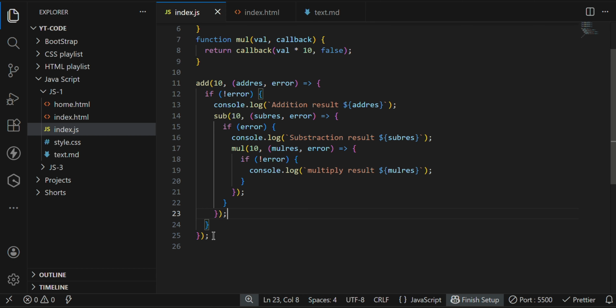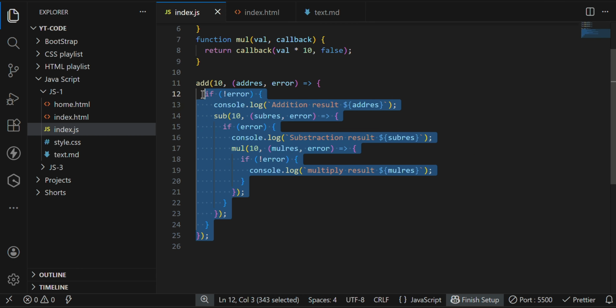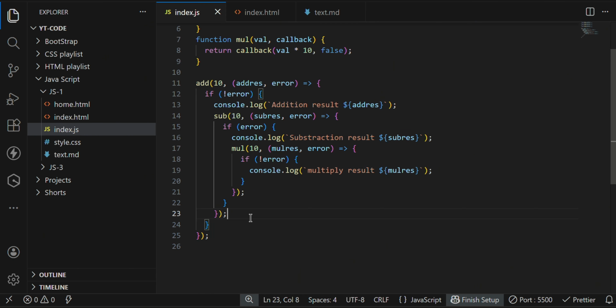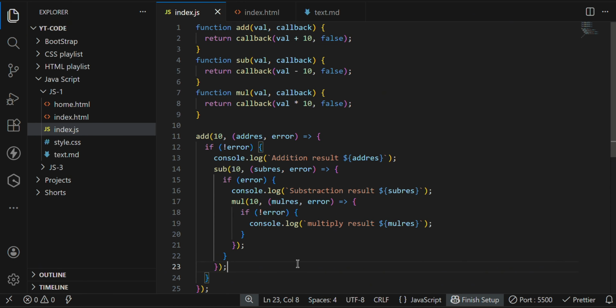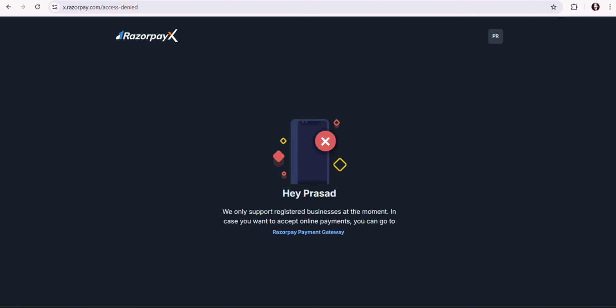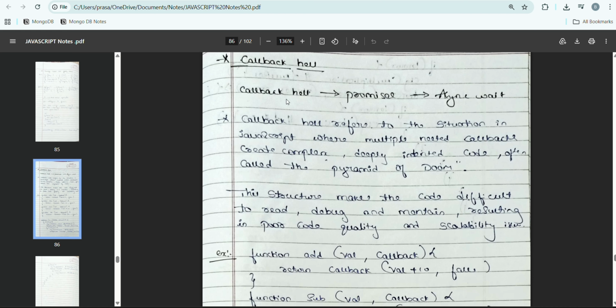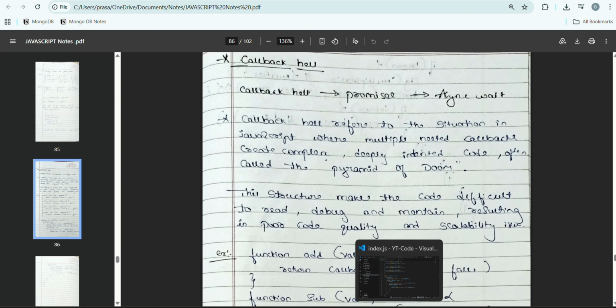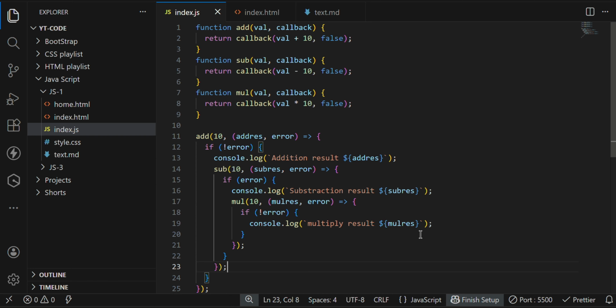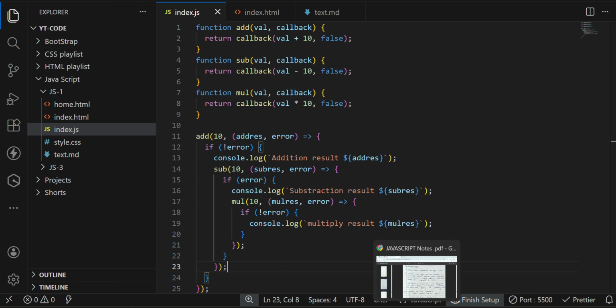And here you can see the structure. If you invert this properly, we can say it is like a pyramid structure. So for that we will call it the pyramid of doom. This is the reason why we have stopped using nested callbacks, and here is the reason why we have stopped using callback hell.